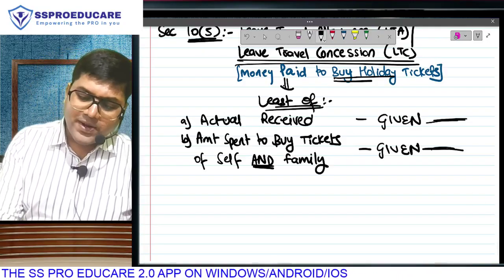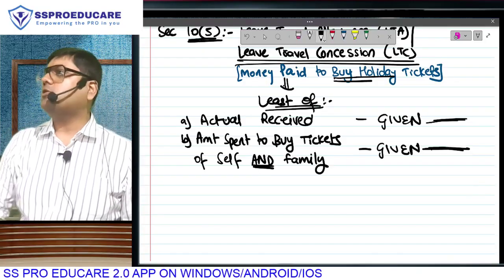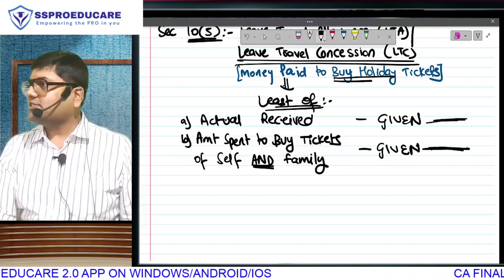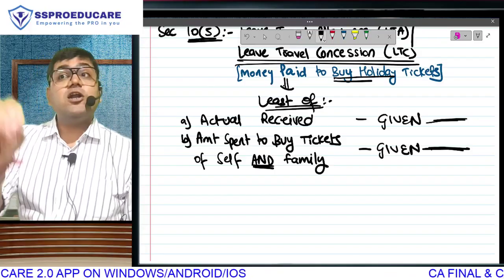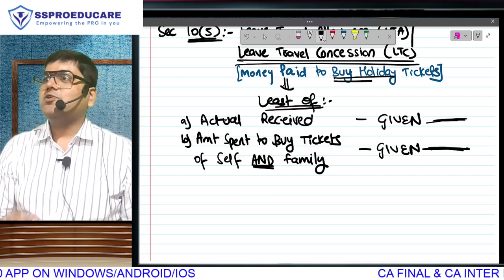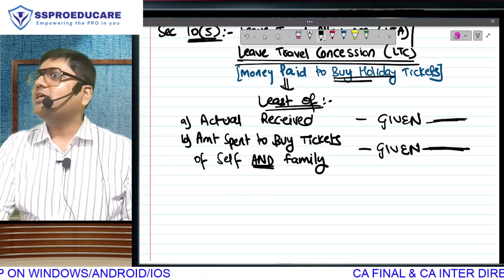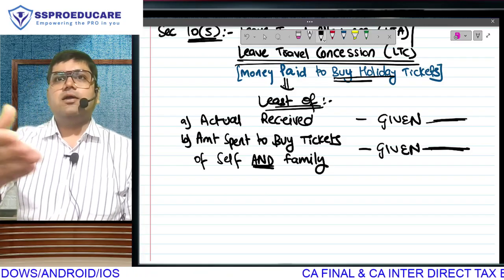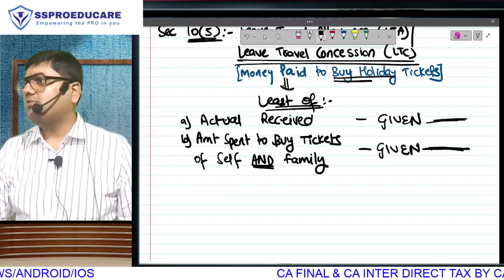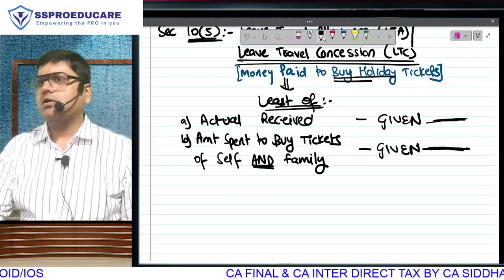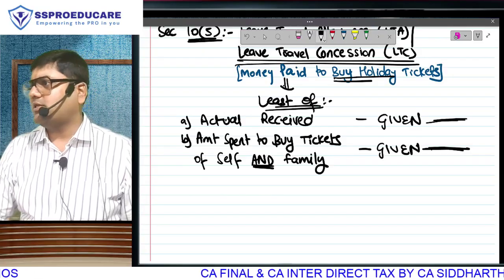The amount spent is under employee control. You purchase tickets of 2,000 or 6,000, that is in your control. If your foolish employer has given you 1 lakh, you got excited. You said, forget it, now I am getting money for free. Let's buy business class. Mumbai to Delhi air ticket in economy class will be 2,000, 3,000, 4,000. Last moment you get it in 4,000, 5,000. You book early, 2,000, 2,500. It is lower than Rajdhani.